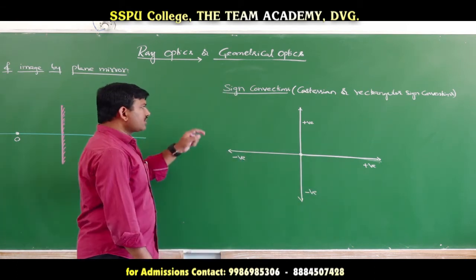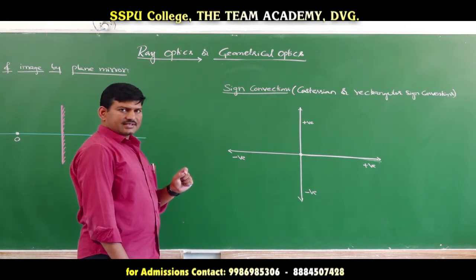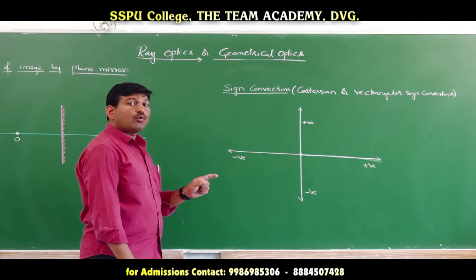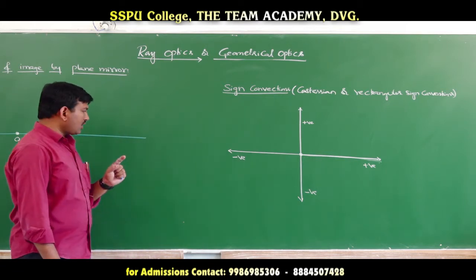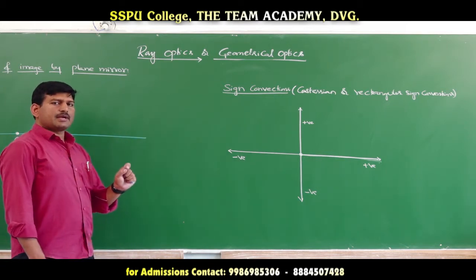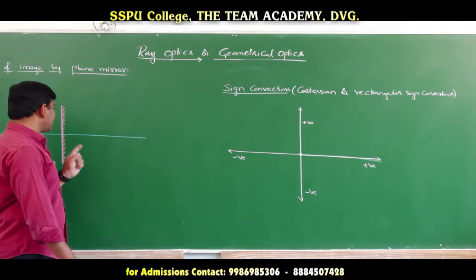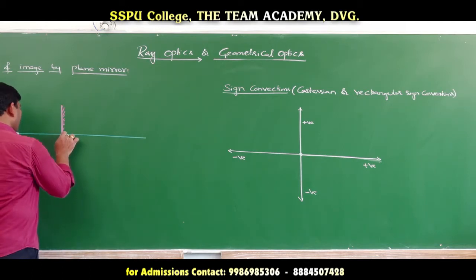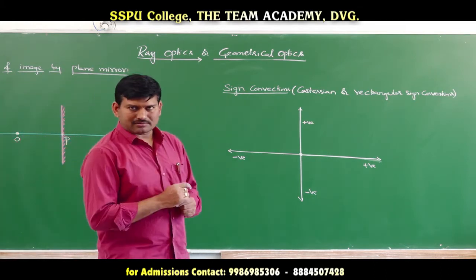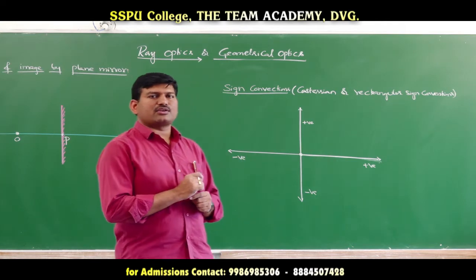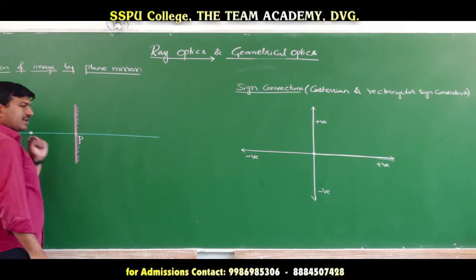So, what does the Cartesian sign convention say? All the distances are to be measured from the pole. This is one of the most important things. What is meant by a pole? The geometrical midpoint of the mirror is said to be the pole. If you see here, for this mirror, this will be the midpoint. Hence, this is taken as the pole.